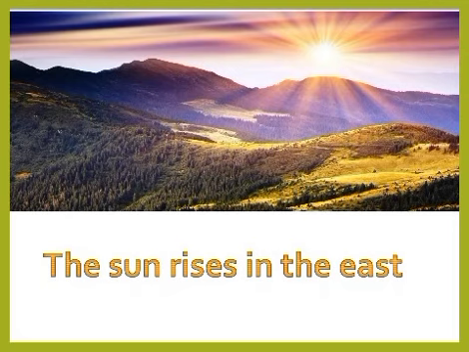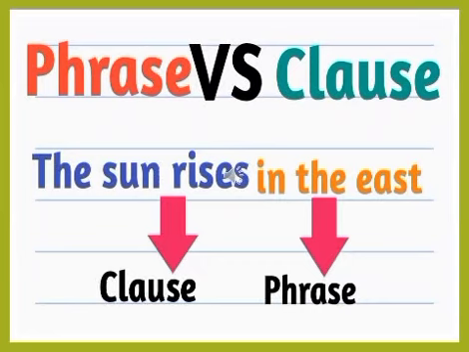Now, what about in the east? Does it have a subject and a verb? Of course not. It doesn't. So this part is a phrase. Wow, that's great. A sentence can contain a clause and a phrase together.